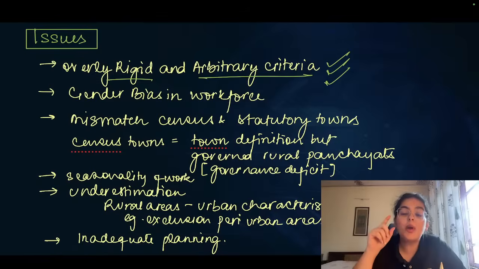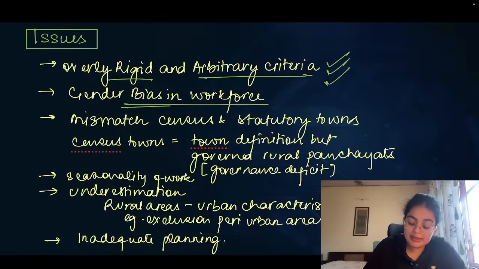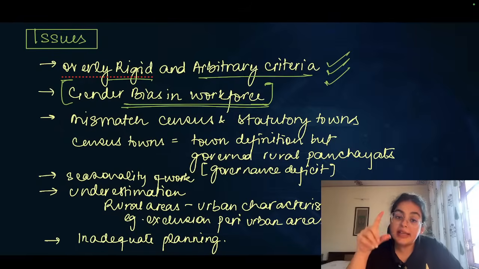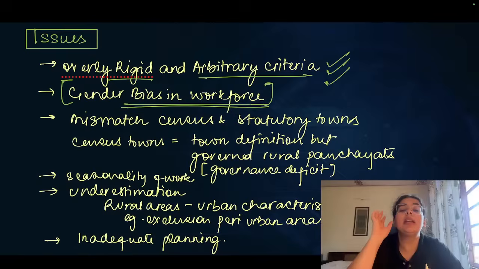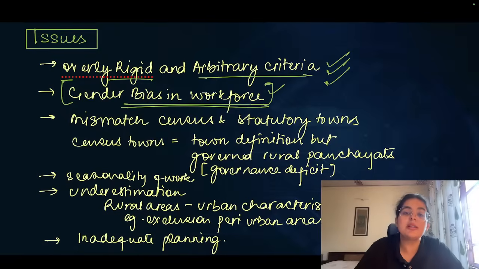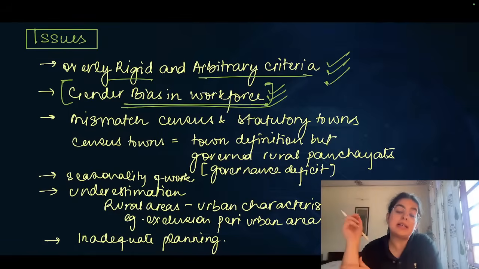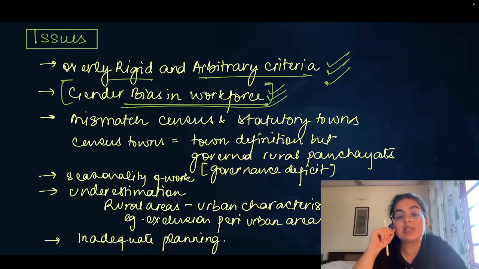The second problem is that women are not included while counting the workforce of that area. There is a 75% criterion for male workers in non-agricultural fields, and therefore this creates a gender bias in the workforce. What about the women working in domestic spheres? What about the women working as service providers? What about the women in these areas working as gig workers? For instance, there are multiple peri-urban areas on the peripheries of urban areas that almost reflect proper urban traits, yet are not recognized because of this strict definition.